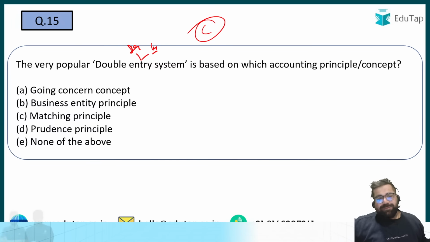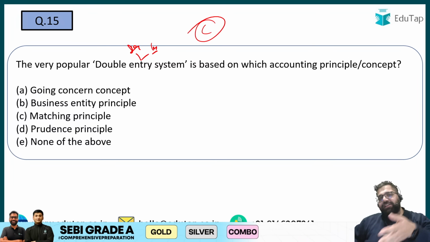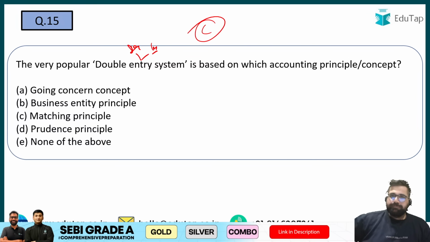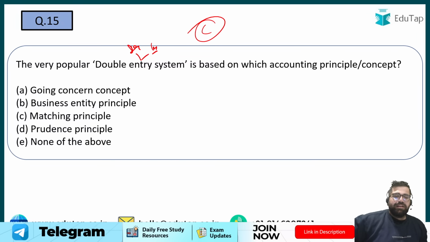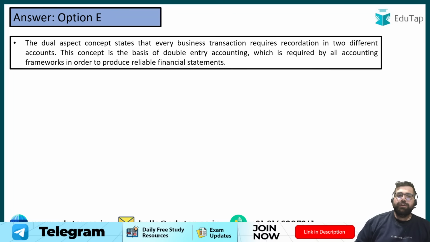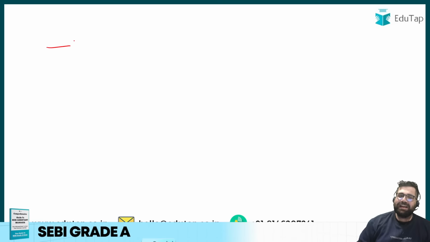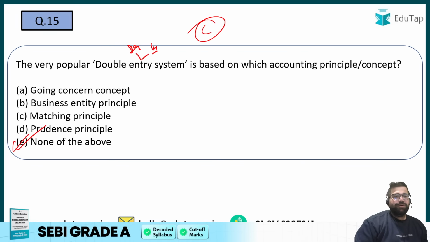Matching simply says that your expenses of that year should be matched to the revenue of that year. Or you can say revenue of that year should be matched to the expenses of that year, right? The correct answer will be none of the above, because double entry system is based on the principle of dual aspect, right?